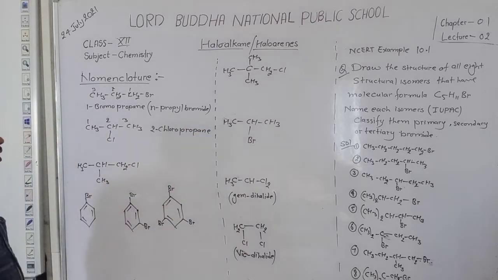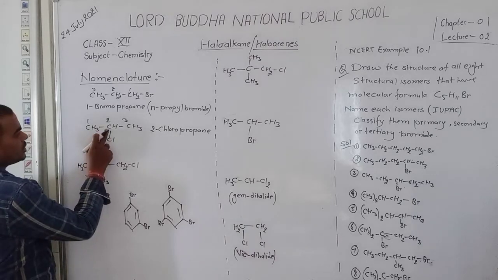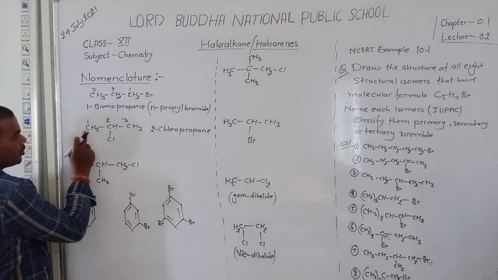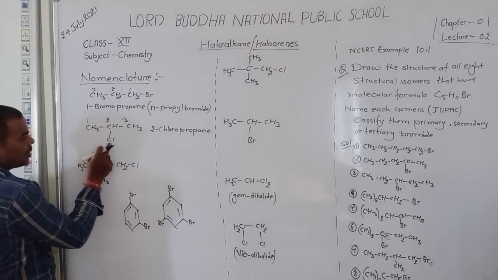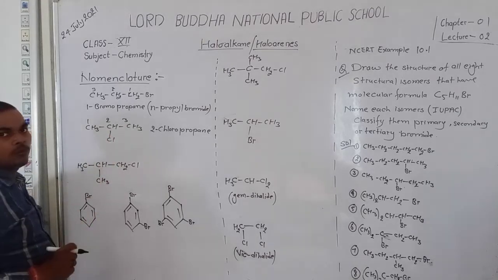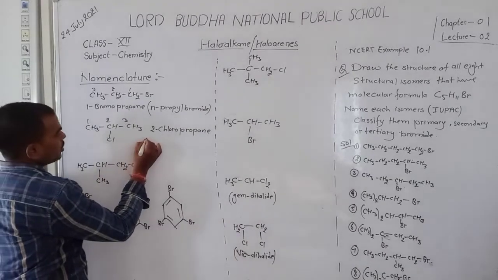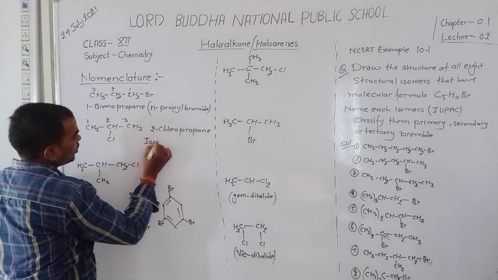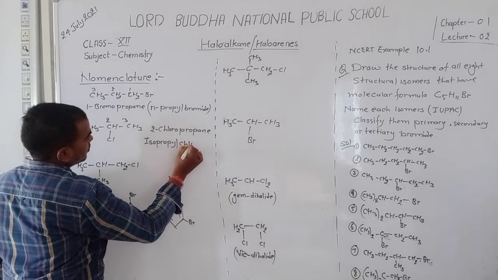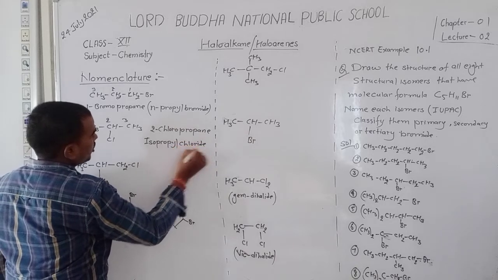Okay student, and this carbon is seen as iso because the last second carbon is joined with one methyl group. So the name of this compound is isopropyl chloride, the common name of this compound.